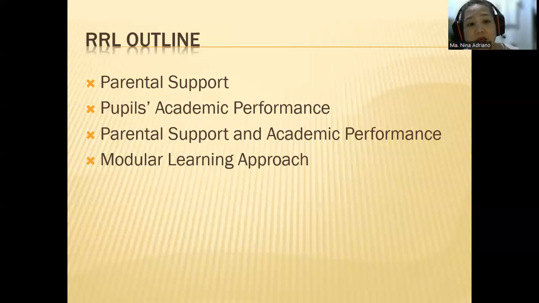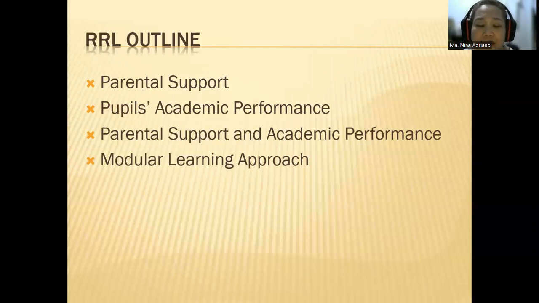And then under the third heading, you try to look for studies that investigated parental support and academic performance in one study. So you have to look for this related literature.